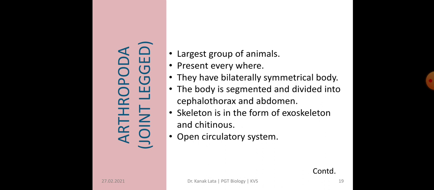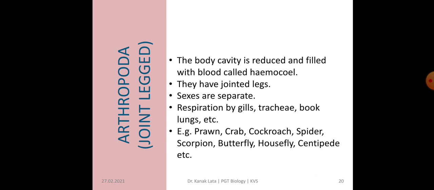Open circulatory system means the blood is pumped out of the heart and the cells and the tissues are directly bathed in it. The body cavity is reduced and filled with blood, called hemocoel. They have jointed legs.